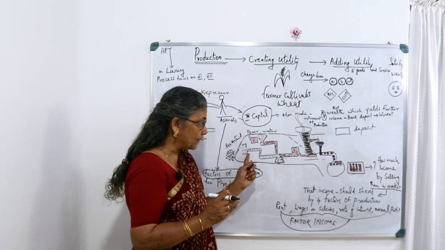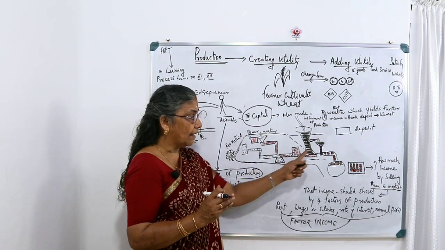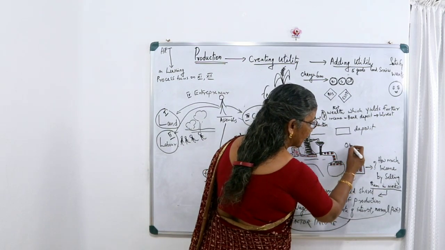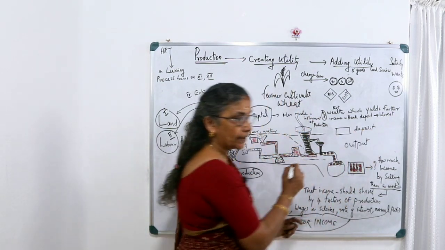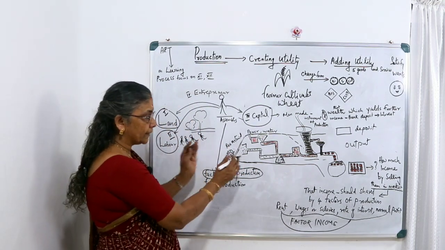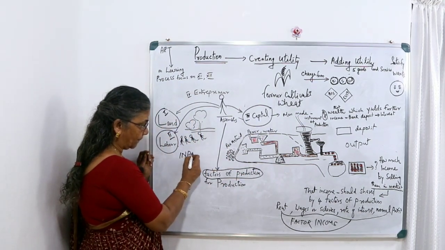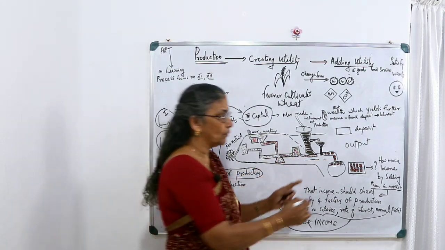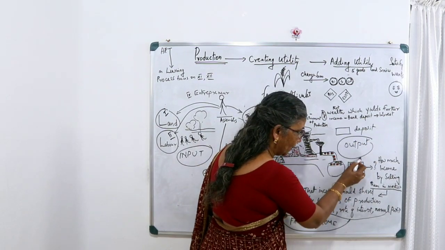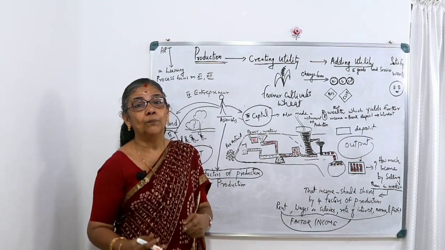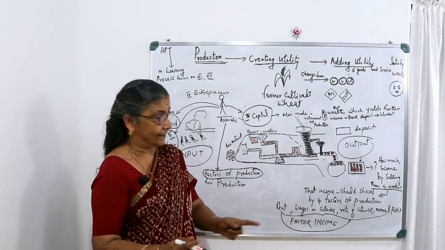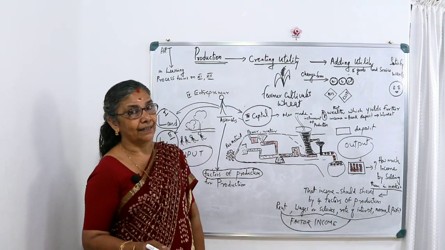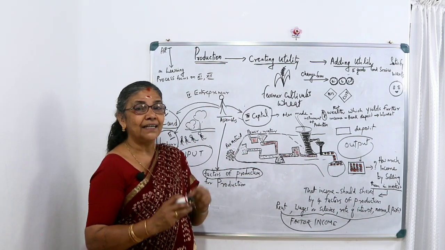There may be raw material, there will be semi-finished goods, and after all we get the output. What is coming out, we call it output. And what we used, we call it input. What comes out is output. This output should be sold in the market. By selling the output, how much do you get? That income should be shared.